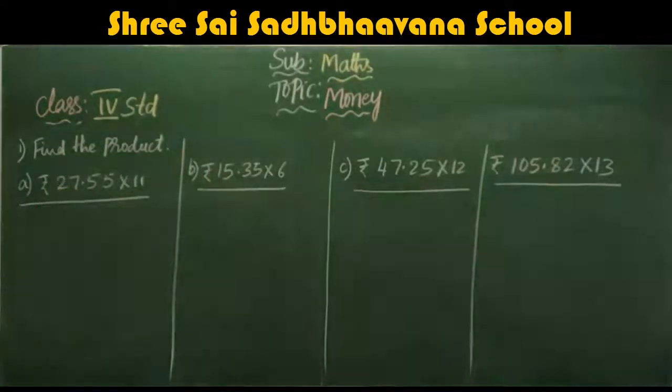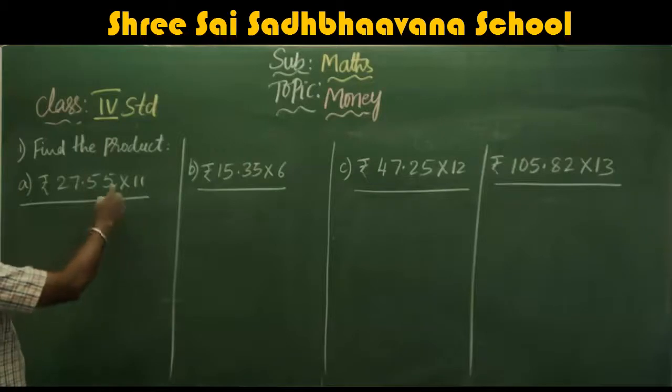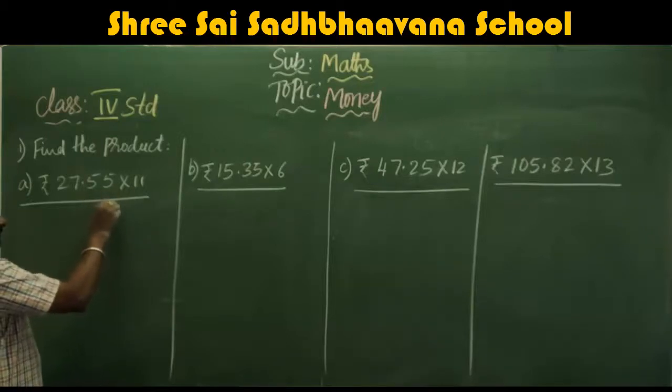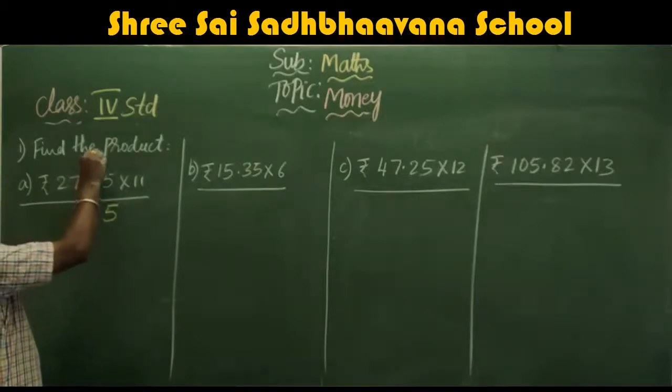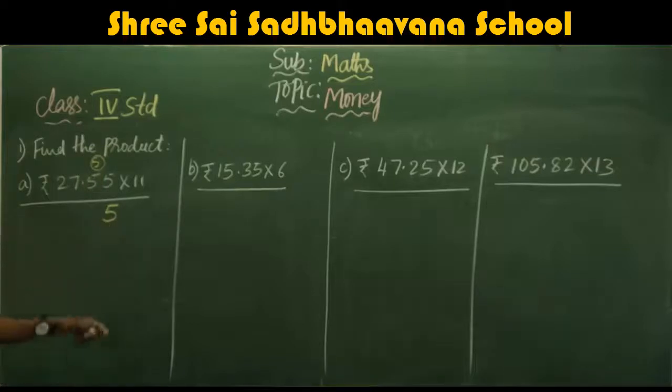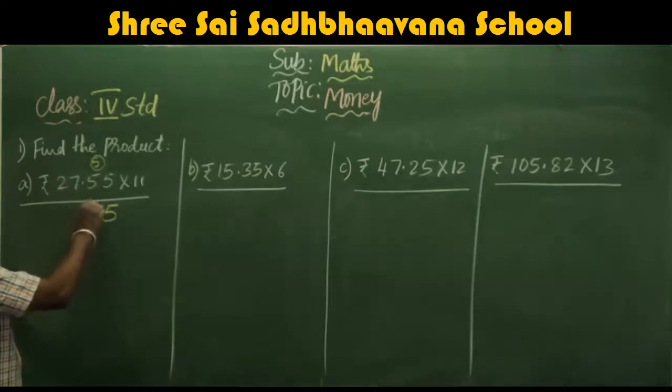We'll go one by one. Rupees 27.55 into 11. 11 5s are 55, carry 5. 11 5s are once again 55 plus 5, 60.